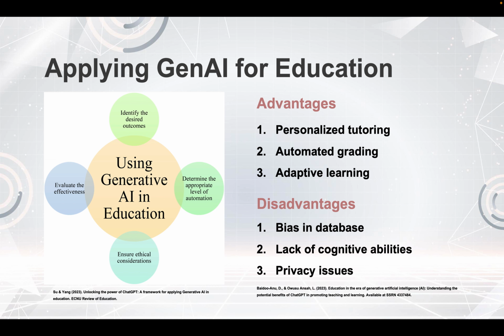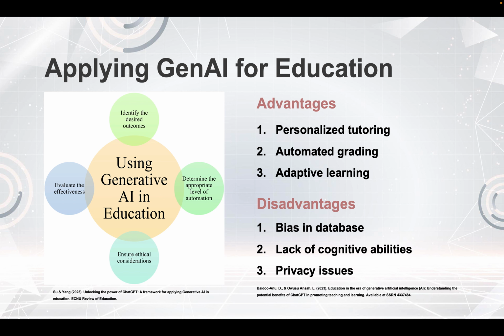However, there are disadvantages, because all Gen AI responses are based on the database. Therefore, if the database contains certain biases, they may cause a risk embedded inside it. Also, Gen AI itself is known as a weak AI. Therefore, it lacks cognitive abilities, and it is not able to truly understand the content it accepts and generates.